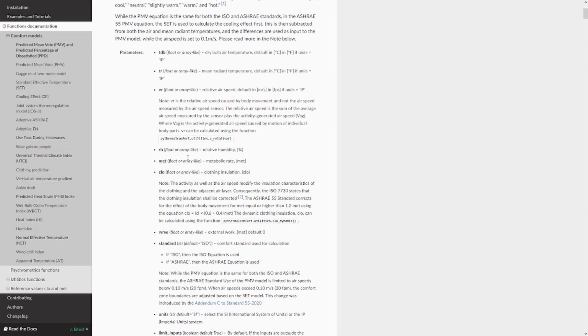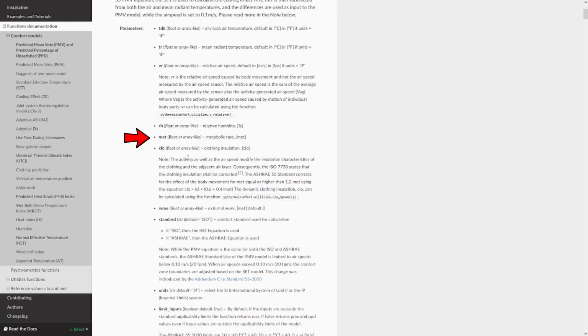Then we just have to pass the relative humidity. This should be self-explanatory. The metabolic rate. Again, you just have to estimate the metabolic rate by observing the participant. Or if, on the other hand, you are designing an environment, you can just look from the list of metabolic rates and pick the value that closely matches the occupancy that space is going to have.